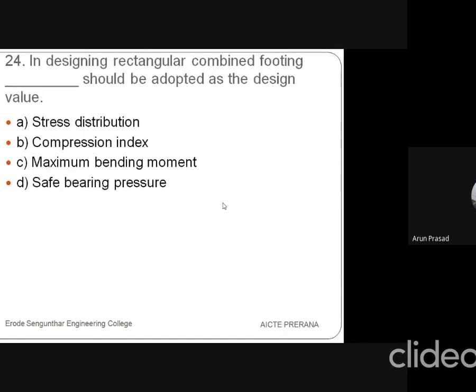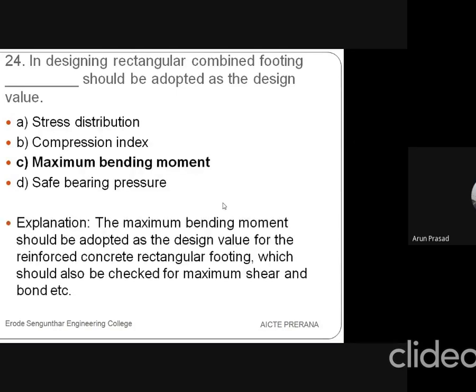Then 24th question is, in designing rectangular combined footing, dash should be adopted as the design value. So first option is stress distribution, compression index, maximum bending moment, and then fourth one is safe bearing pressure.